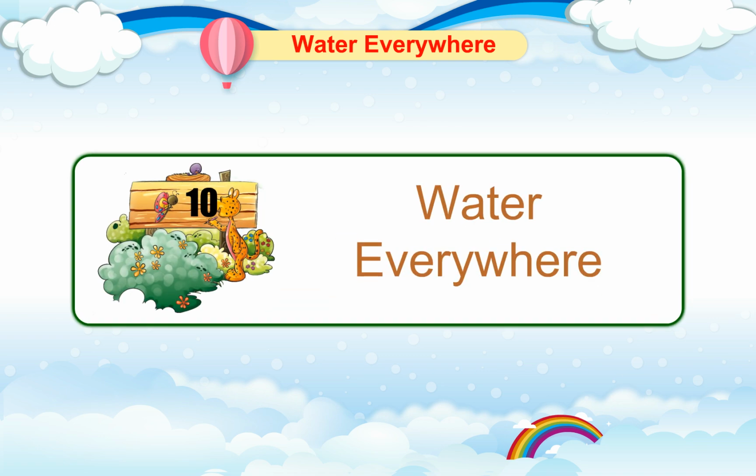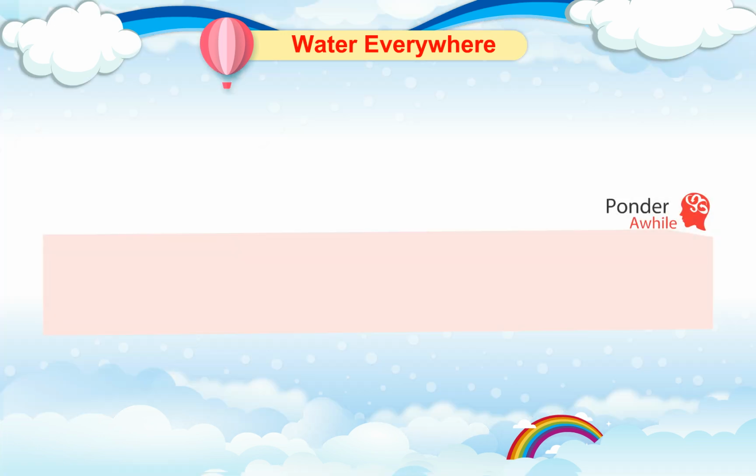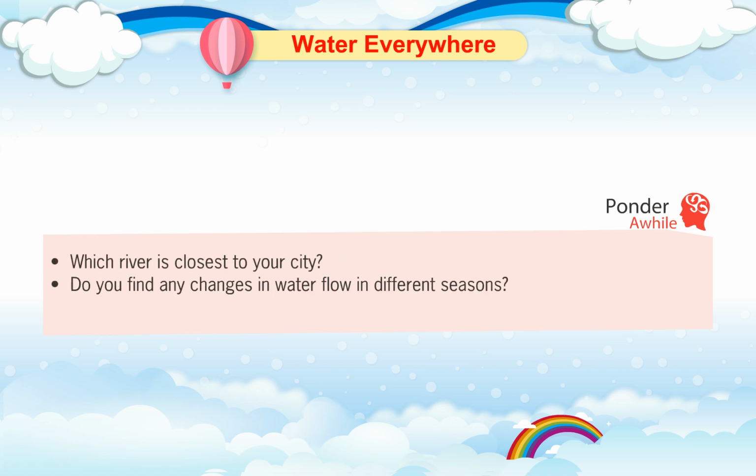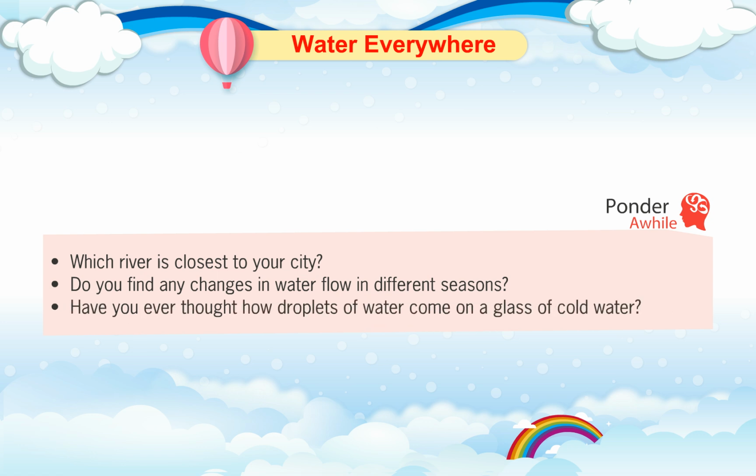Chapter 10: Water Everywhere. Ponder a while. Which river is closest to your city? Do you find any changes in water flow in different seasons? Have you ever thought how droplets of water come on a glass of cold water?